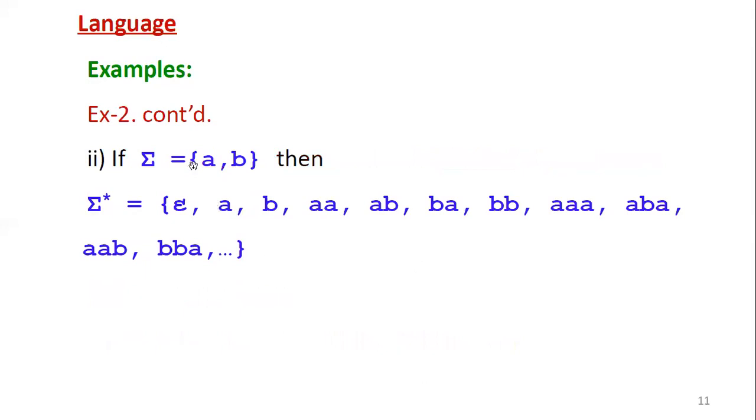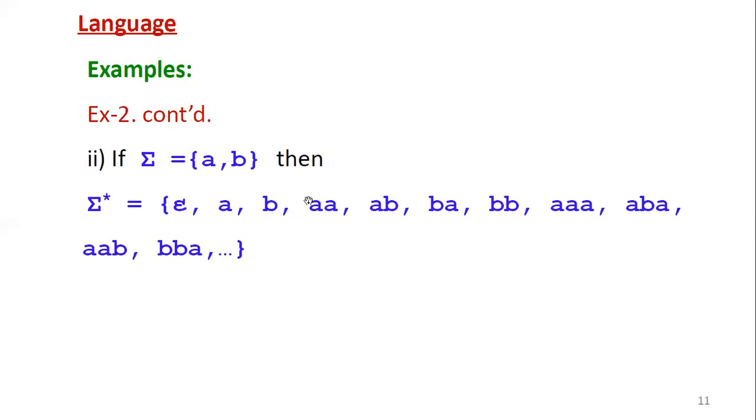Then take another alphabet with 2 letters. Previously we had only the fixed alphabet a. Now here we have taken 2 letters, a and b. Then sigma closure equals, similarly, but here the strings are formed with the combination of a and b. So first you take null by default, comma, single alphabet a, comma, single alphabet b. 2 alphabets are there, separately you have to take single.